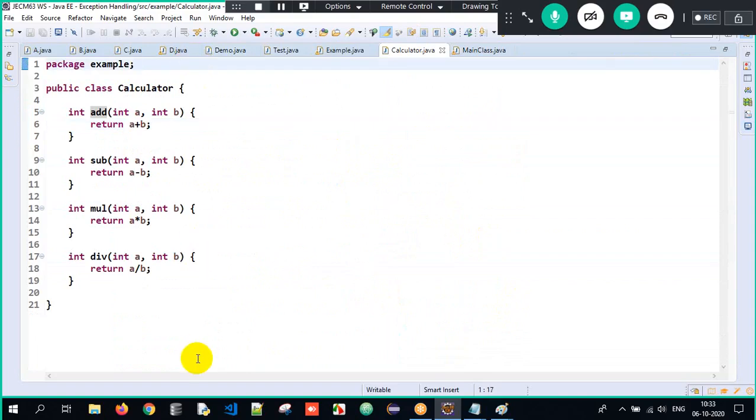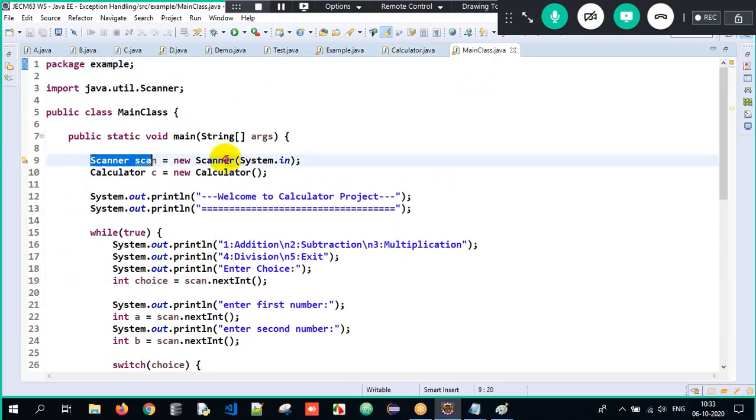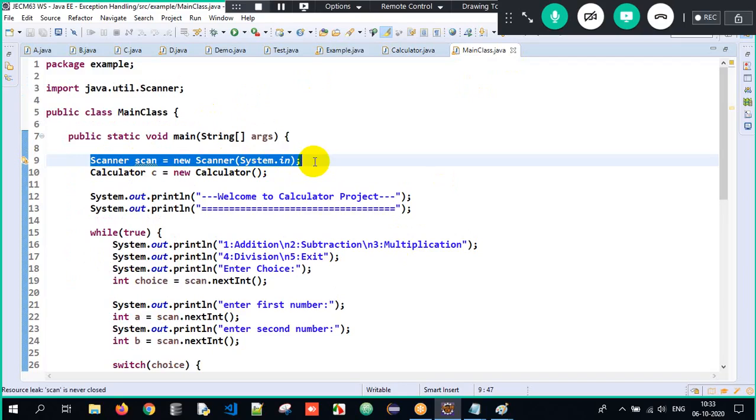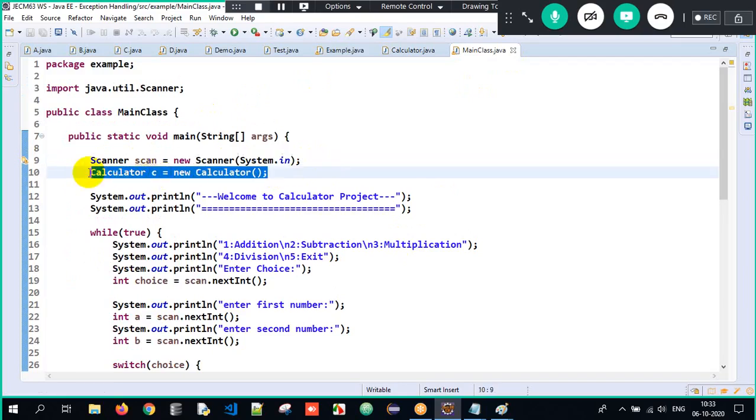Sir, calculator is a simple class wherein we have 4 methods here: add, subtract, divide, multiply, and it is returning the respective output here. In the main class over here, we have created an object of scanner because we want to accept dynamic input, and we have created an object of calculator because we have to call those add method, subtract method and all. They are all non-static methods.